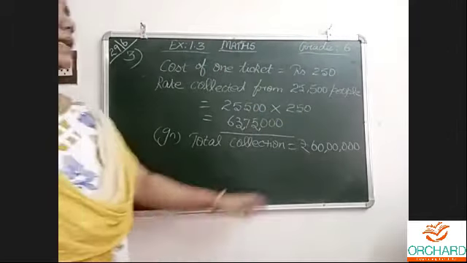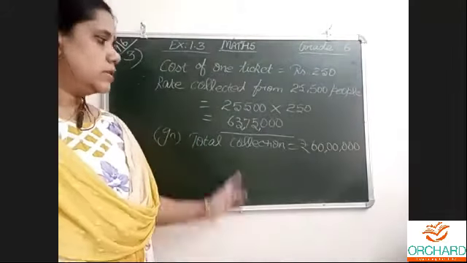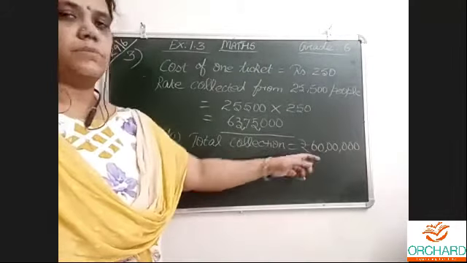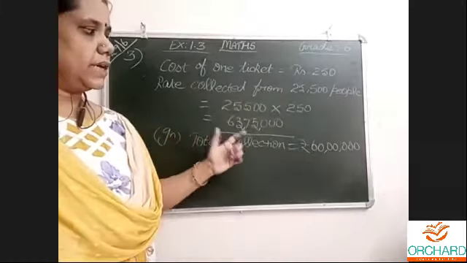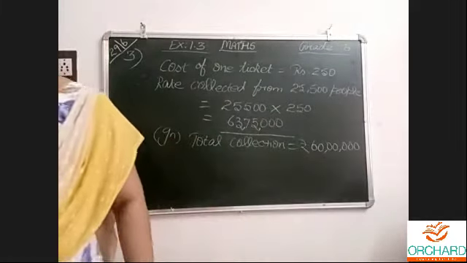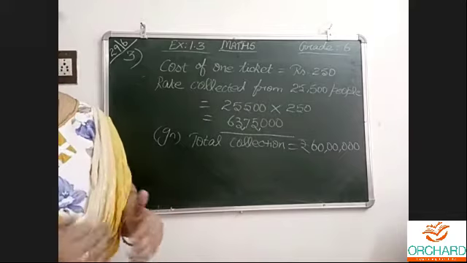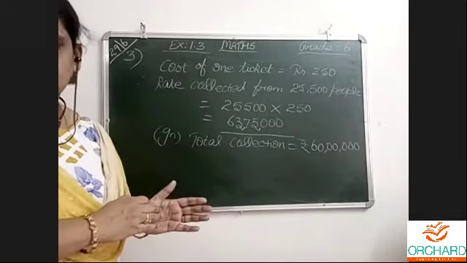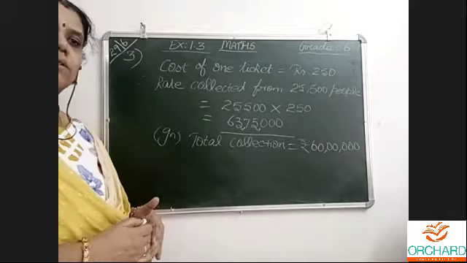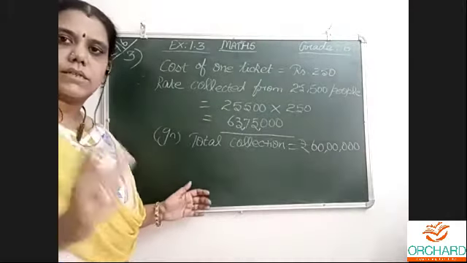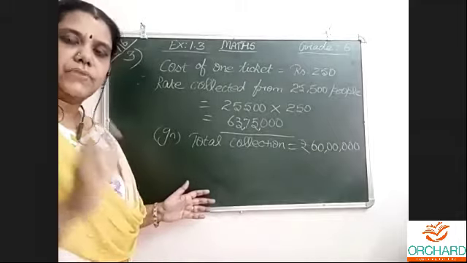Okay, 1 lakh will have 5 zeros. 60 and 5 zeros, 60 lakhs. So the total collection is this much, they told. Here, this many people attended, we got. Here they told the total collection is this. So what they are telling is some were given as invitees, some were given free passes. They have called them as free VIP seats. Okay, they won't be paying any money, free passes.